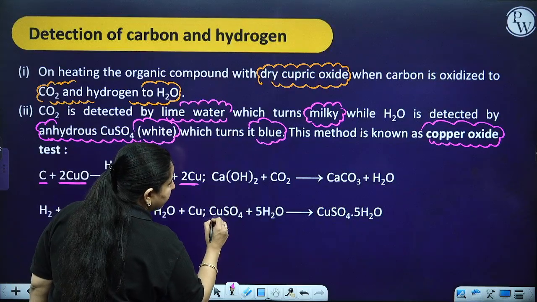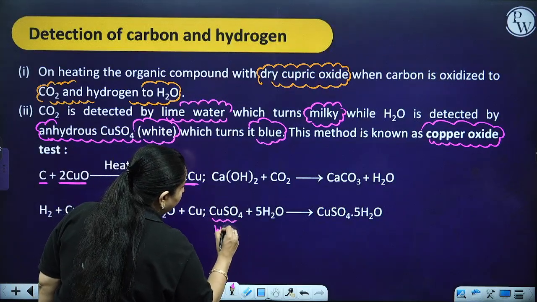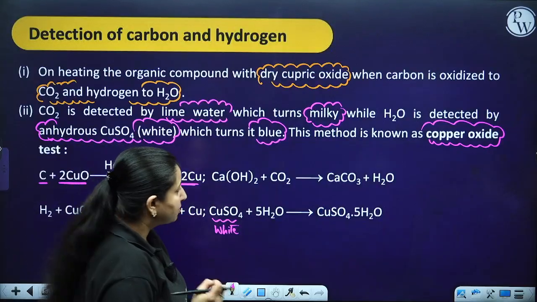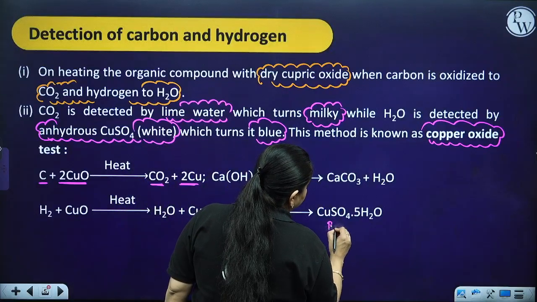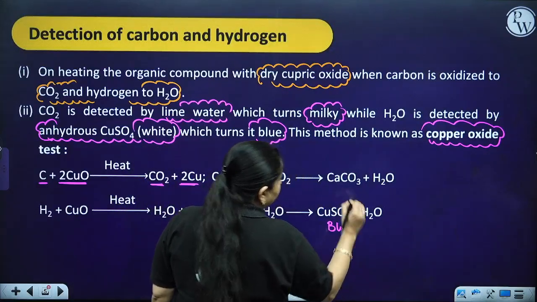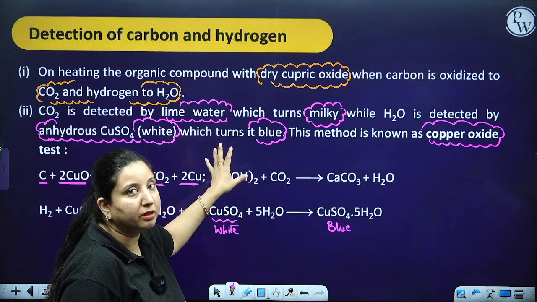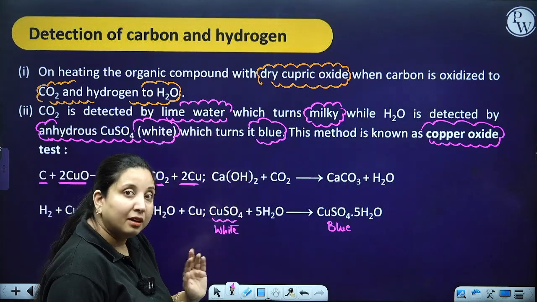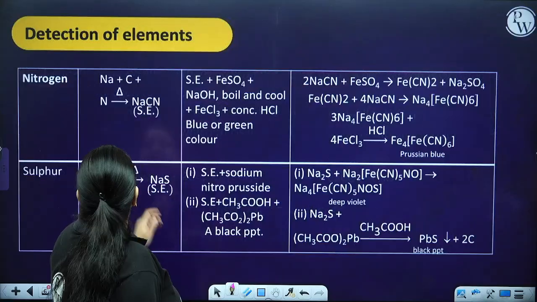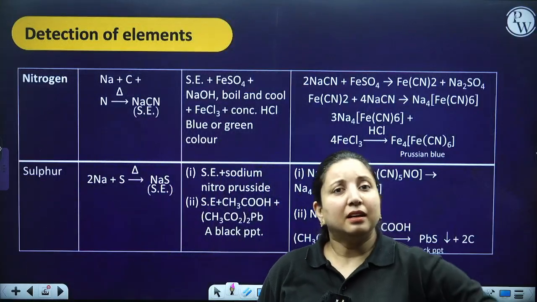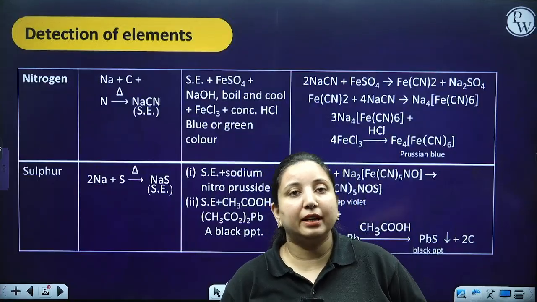And how am I going to detect the presence of hydrogen? My copper sulfate, which is in the anhydrous form, white in color without the water molecule, is going to absorb the water molecule and convert into blue in color. So this is how I can detect the presence of carbon and hydrogen. Now, besides this, I can have the possibility of other elements also.